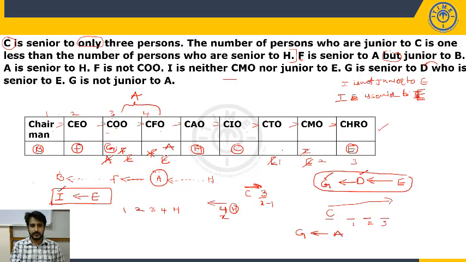Now look at here. G is fixed, A is fixed, H and C are also fixed. And I is not CMO. So who is remaining? D. So D will be CMO. So that's it. It is the final arrangement.